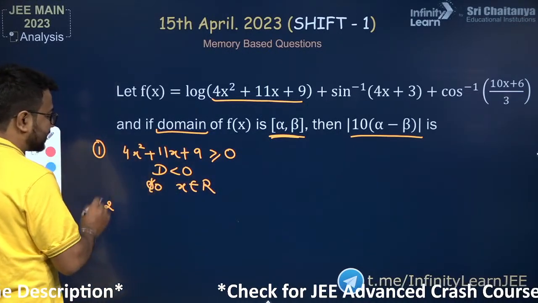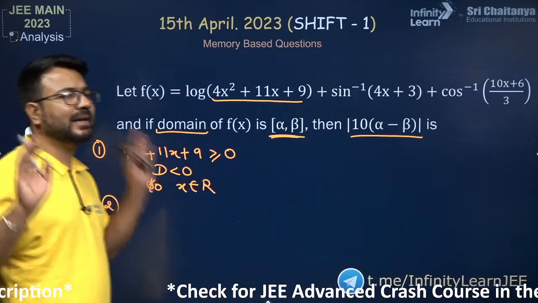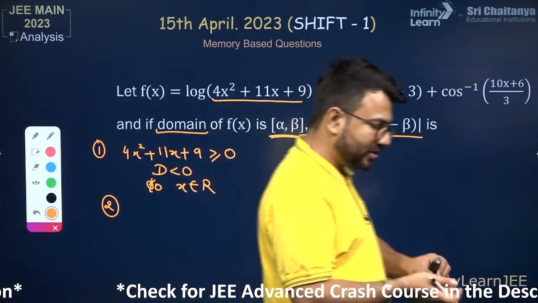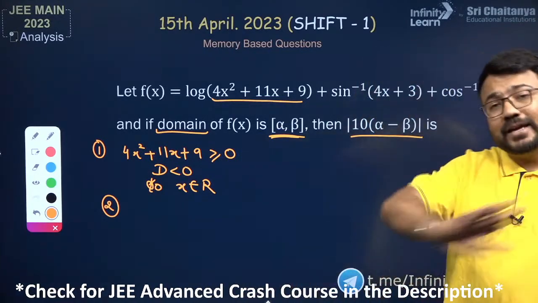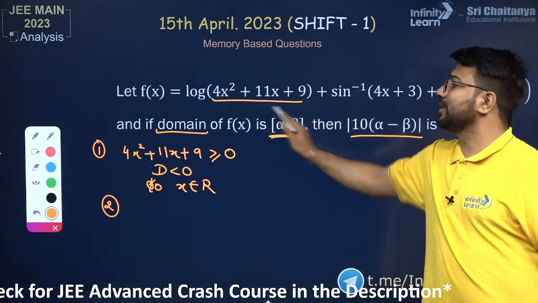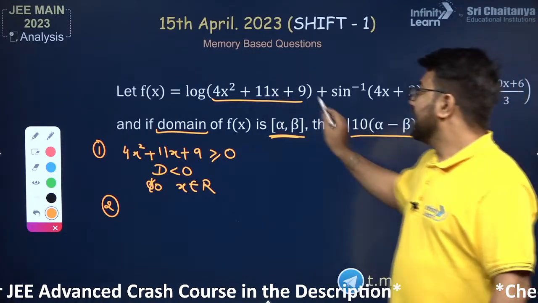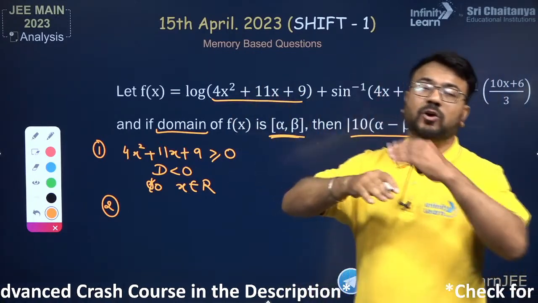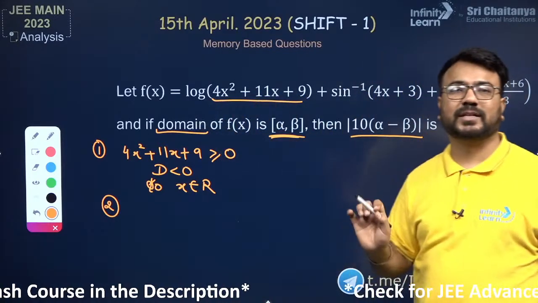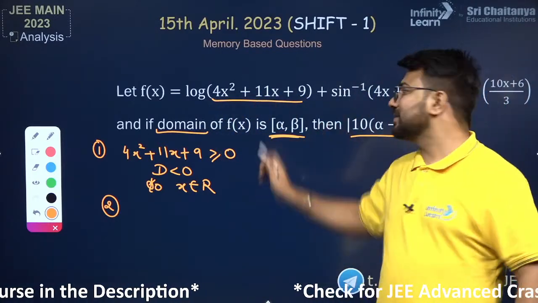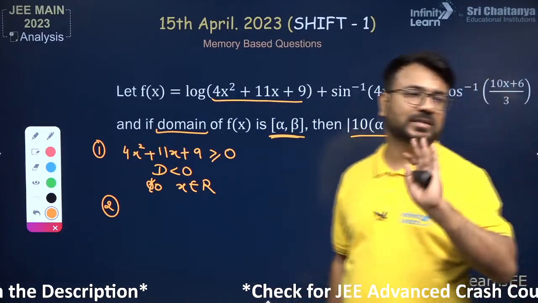Even if you put any real number x, suppose x equals 0, or x equals 1, or x equals 3, for every real number x this particular expression will always be positive. The graph of this parabola will always lie above the x-axis. So for all real values of x, this expression will always be positive. This is the first domain.